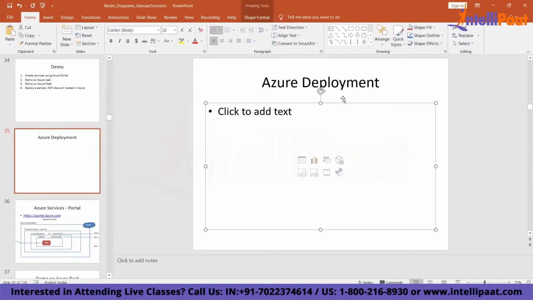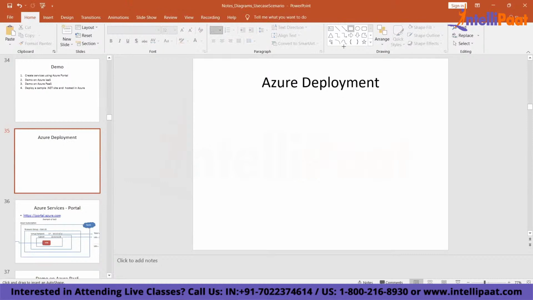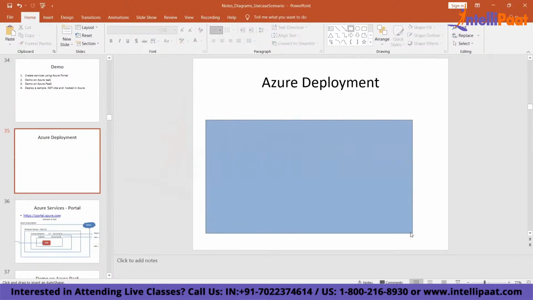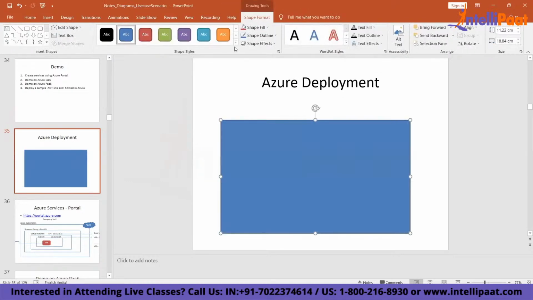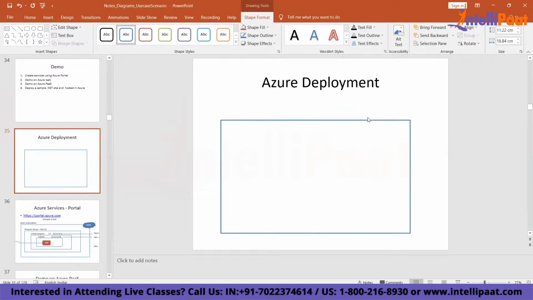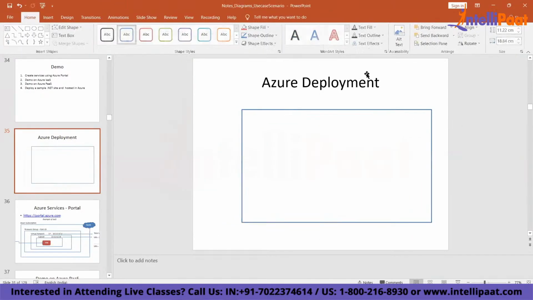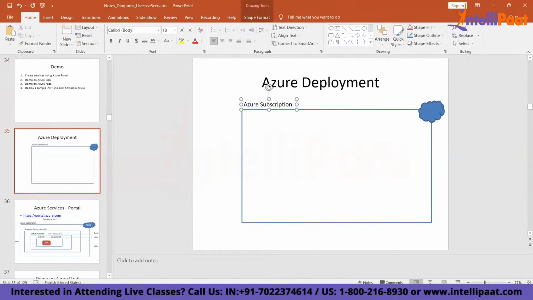What you need to do first of all is create one subscription. You need to have one Azure subscription. This is clear, right? This is your cloud. This is the first thing. You all will need one Azure subscription. That is the first part. Okay, fine.